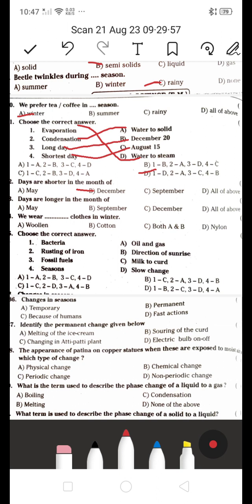Next, days are longer in the month of: May, September, December, all the above. They are asking about longer. So May is the right answer. A is the right answer.